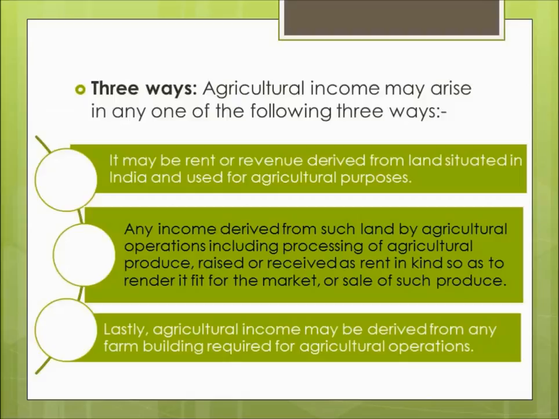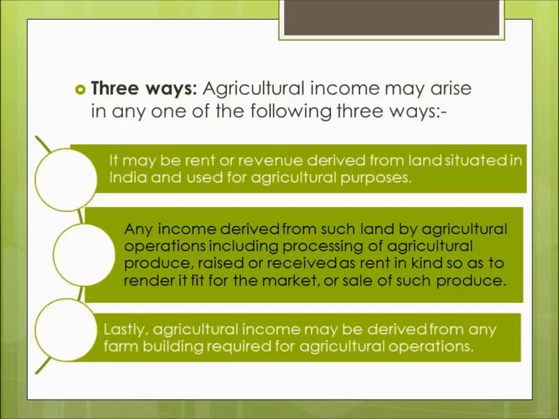So if it is either occupied by the cultivator or the receiver of rent, then the income from the farmhouse will be exempted. Number three is that it is used as dwelling house or storehouse or outhouse. So these three conditions need to be satisfied in order to categorize the income from the farmhouse as agricultural income and thus exempt.